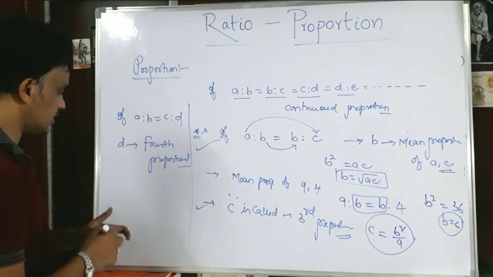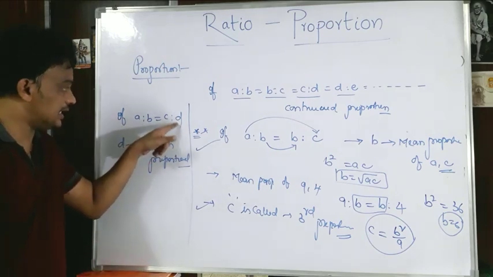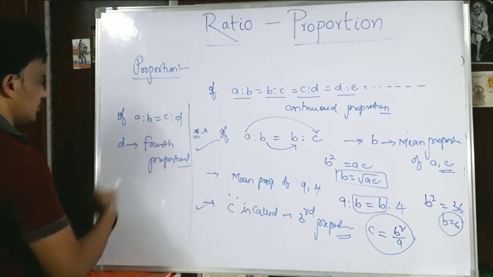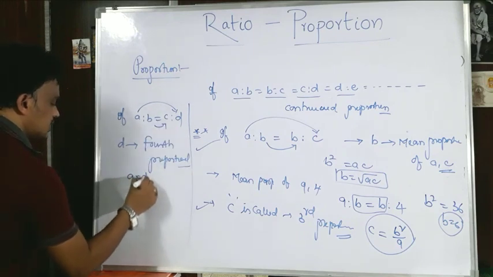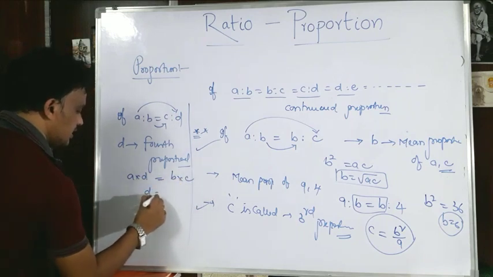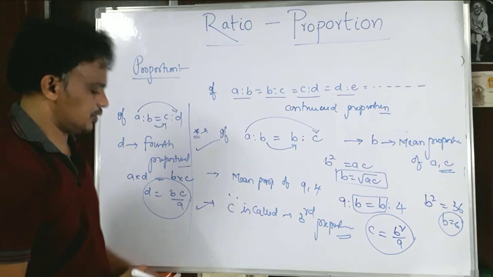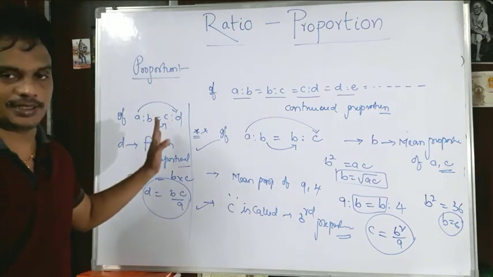What is it called? Fourth proportional. A is to B is equal to C is to D, that D, the fourth term, is called the fourth proportional. Then how to get this value? Product of extremes is equal to product of means. So A into D is equal to B into C, then D is equal to BC by A, which is called the fourth proportional of the three numbers A, B and C.